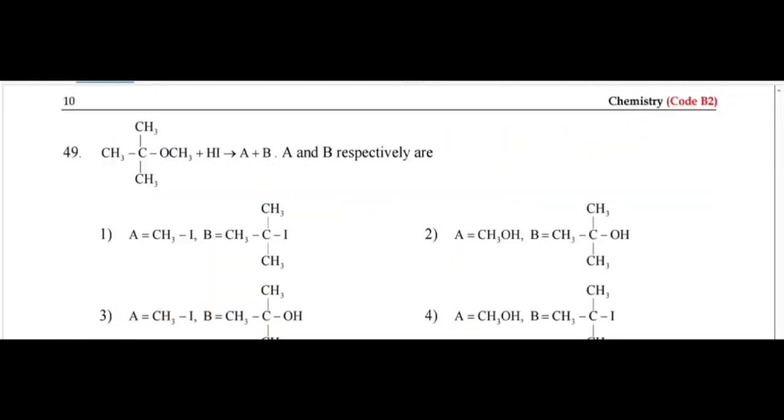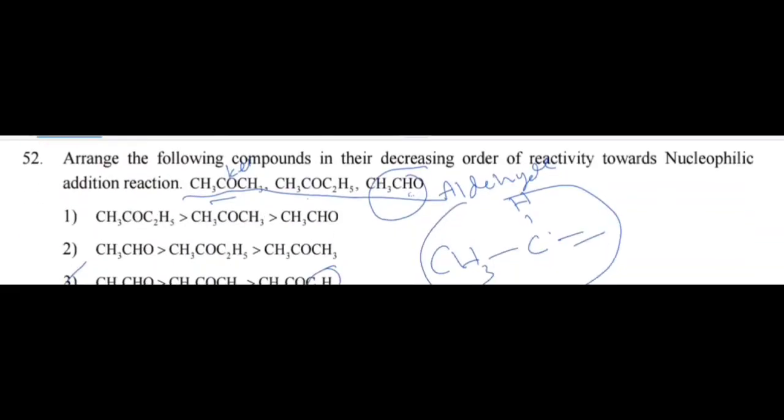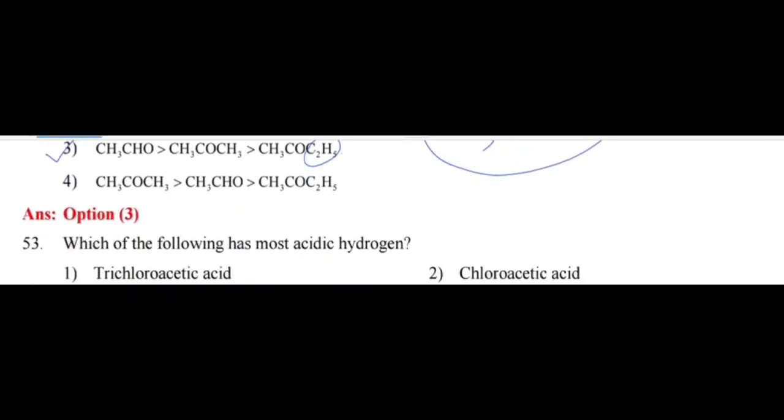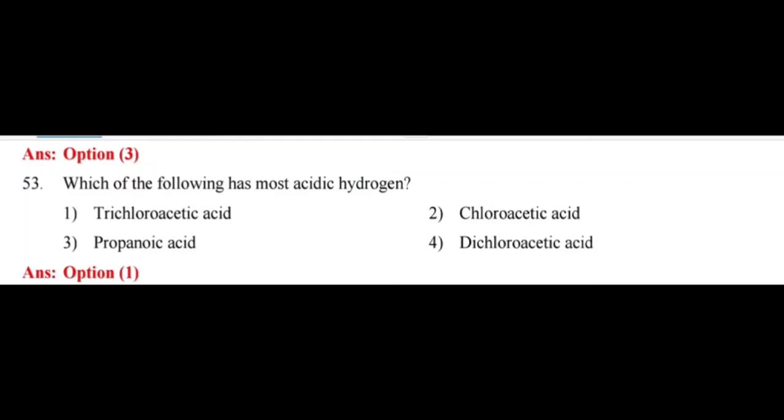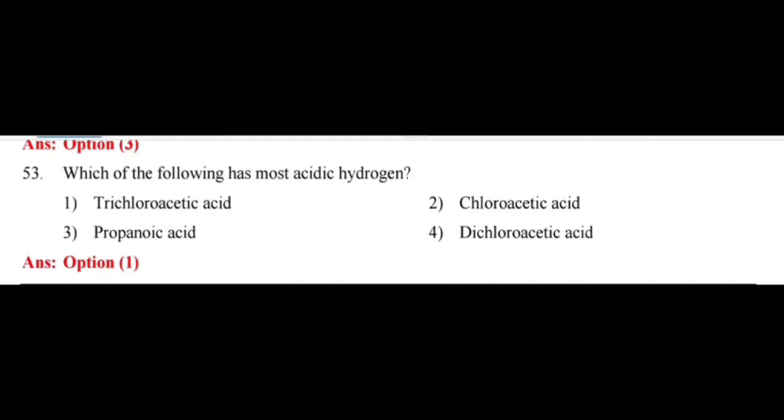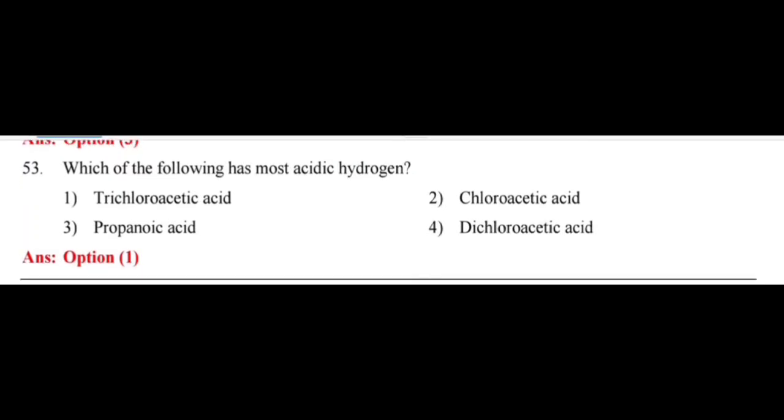Next I move to question number 53. Which of the following has the most acidic hydrogen? Acidic hydrogen is present in trichloroacetic acid.